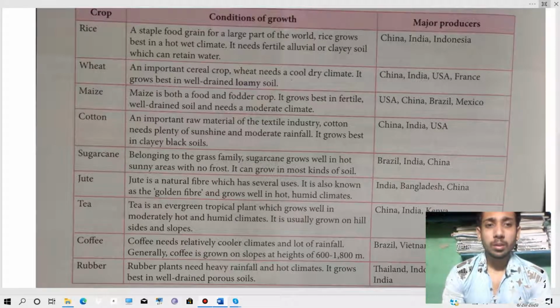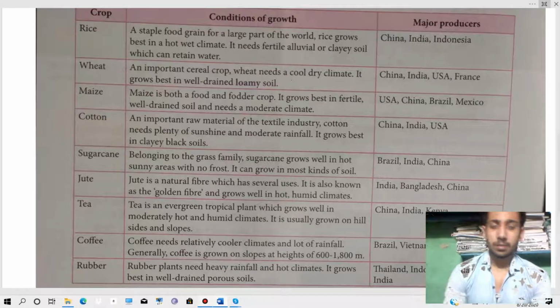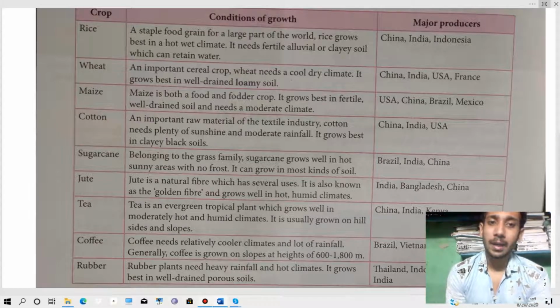Then we will go for sugarcane. Sugarcane belongs to the grass family. Sugarcane grows well in hot sunny areas with no frost. It can grow in most kinds of soil. Means sugarcane belongs to the grass family, as it is a type of grass. Okay. So sugarcane mainly grows well in hot and sunny areas, means places which are a little bit hot and have sun rays all the time, and it can grow in most kinds of soil.